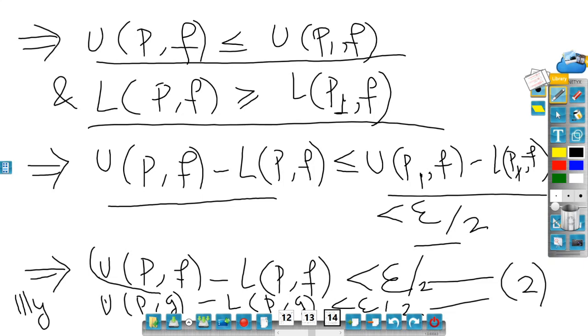So I need to replace it with a smaller value: minus UPF goes to the other side, so LPF is strictly greater than UPF minus epsilon by 2, and similarly for the other.